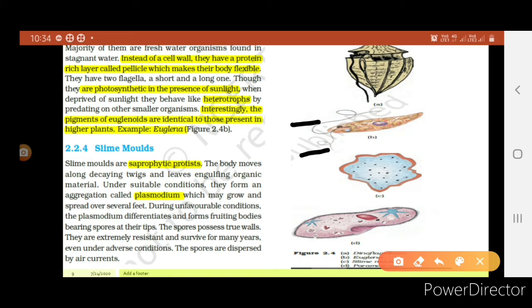Interestingly, the pigments of euglenoids are identical to those present in higher plants. For example, Euglena. Let us move to the next point, which is slime molds.